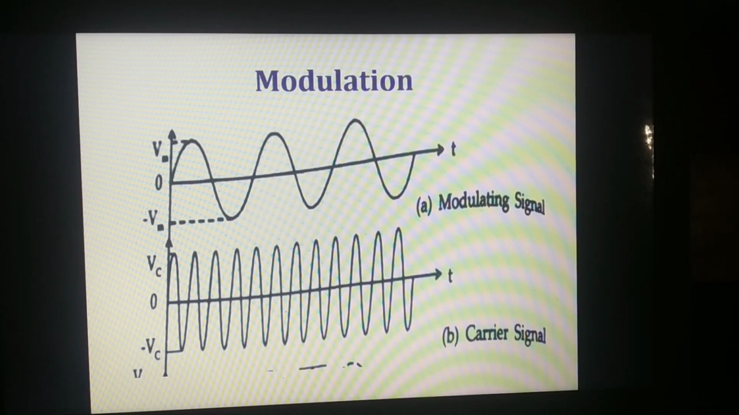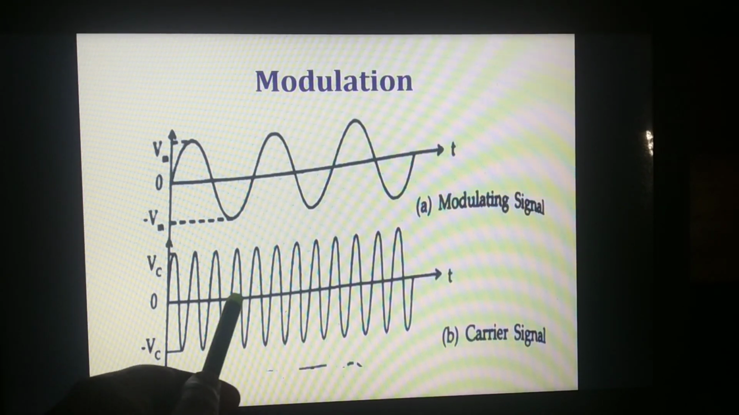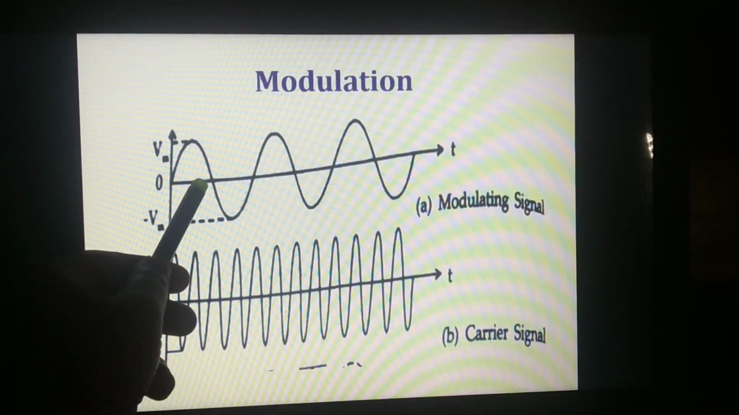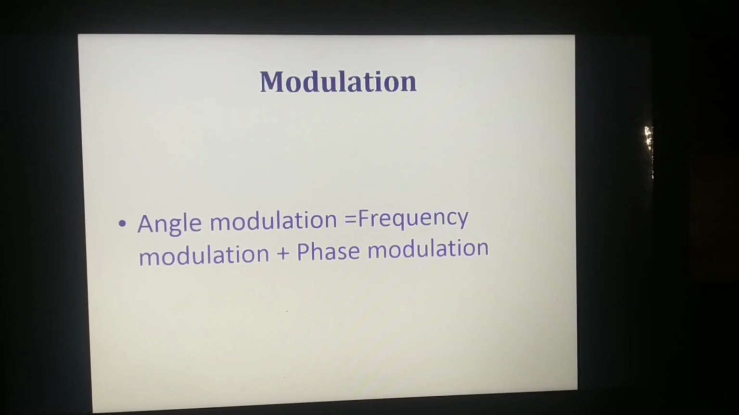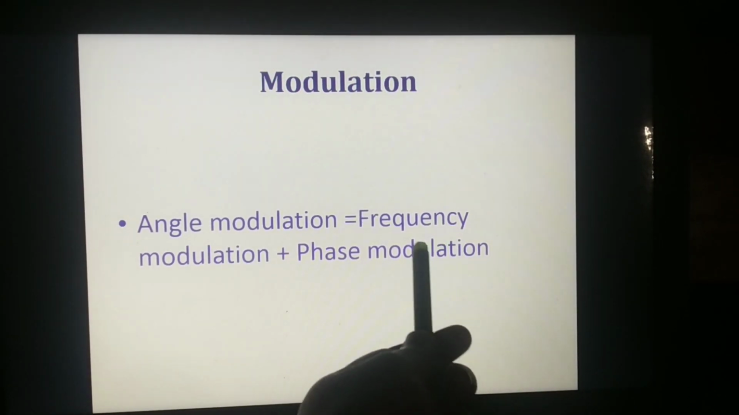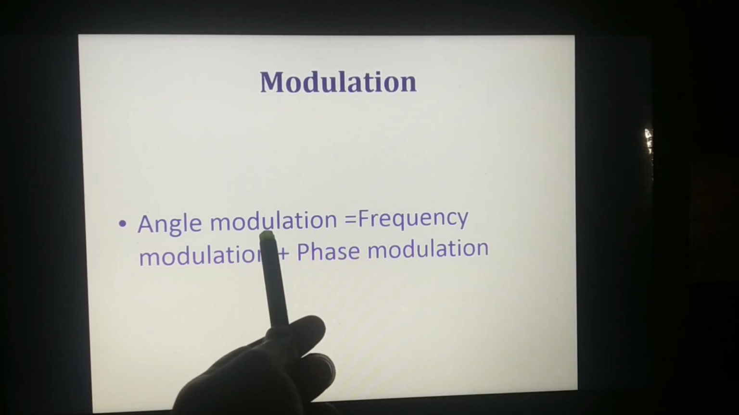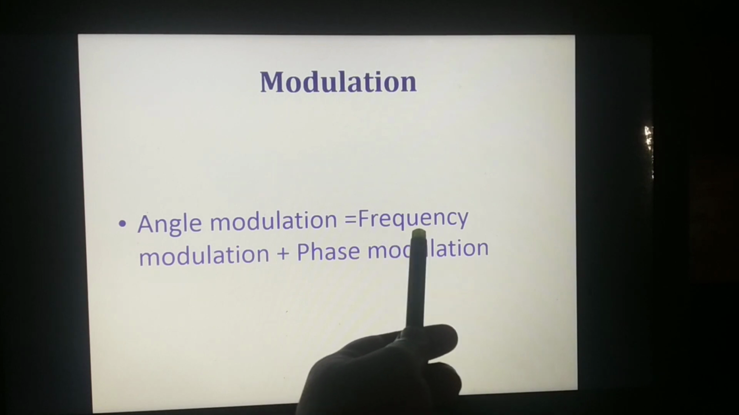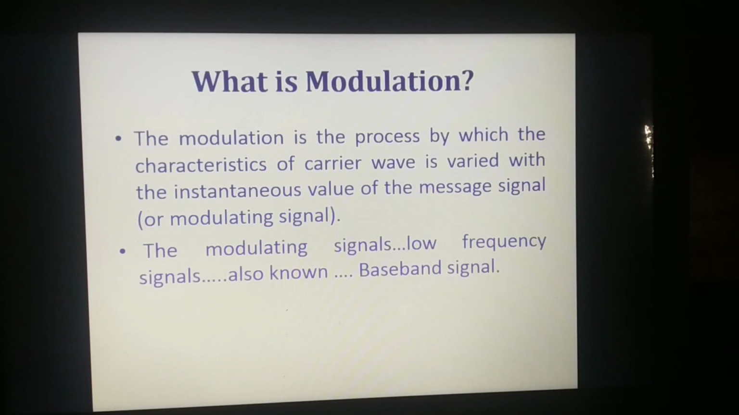called as amplitude modulation. If the phase angle of the carrier signal is varied with respect to the modulation, then it is phase modulation. If the frequency of the carrier signal is varied with respect to the modulating signal, then it is frequency modulation. Then the combination of frequency modulation and phase modulation is nothing but angle modulation. By combining the frequency modulation and phase modulation, we can get an angle modulation.